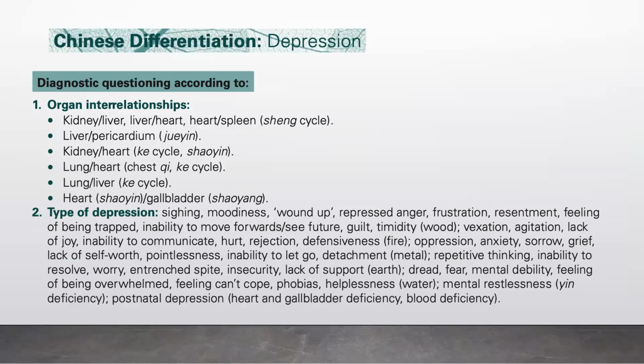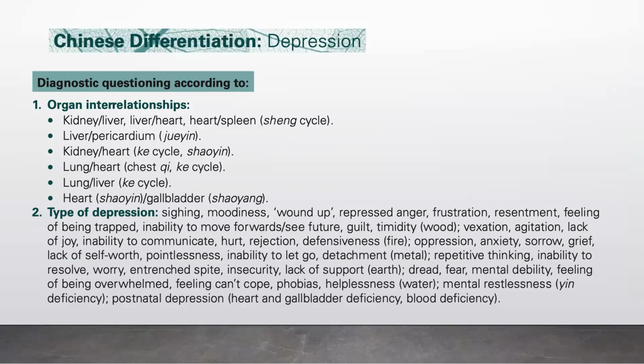Another is the kidney and heart relationship, or the Ke cycle and the Shaoyin meridian relationship. Another is the lung and heart relationship. This both involves the chest qi and the relationship of the controlling, or the Ke cycle. Another relationship we should look into is the lung-liver relationship. And these organs have the Ke cycle relationship. The heart, or the Shaoyin, and the gallbladder, the Shaoyang relationship.